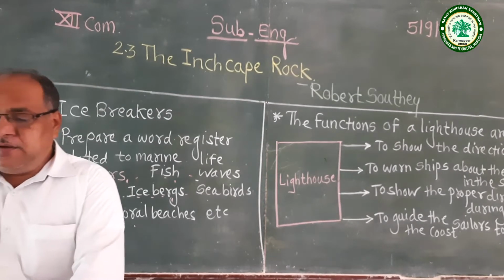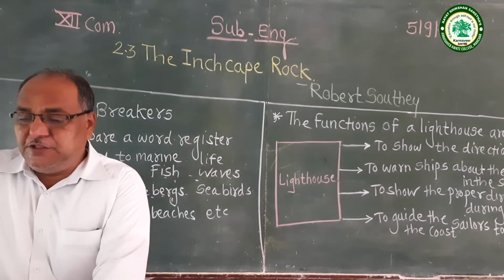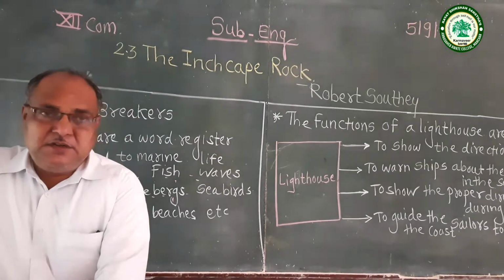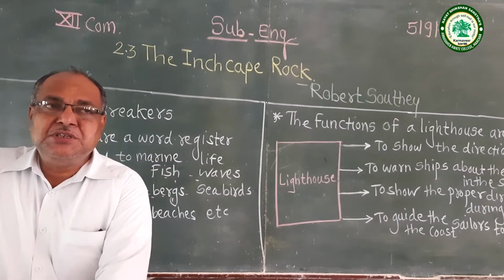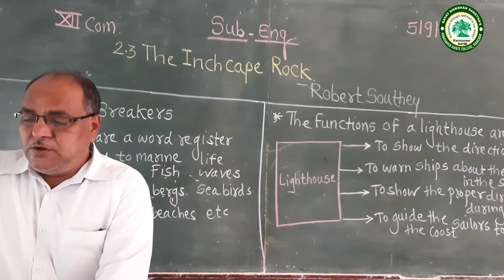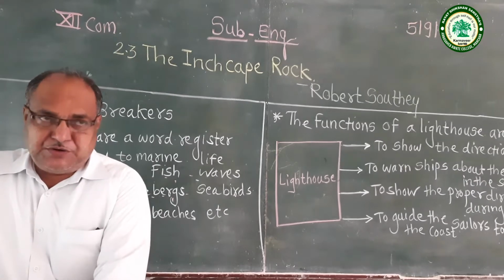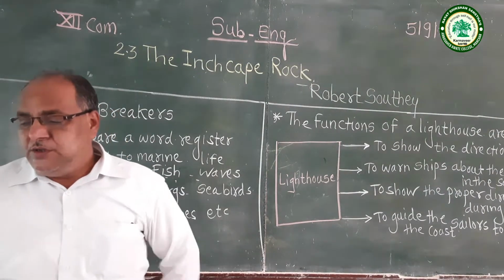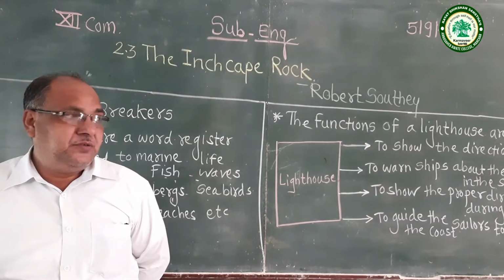Now another icebreaker activity given on this page: the functions of a lighthouse are. One is done for you: to show the direction.